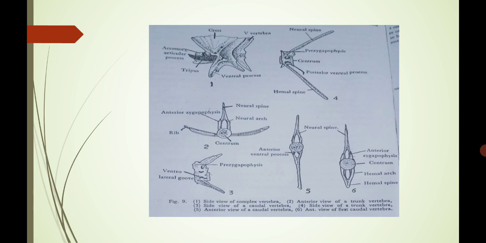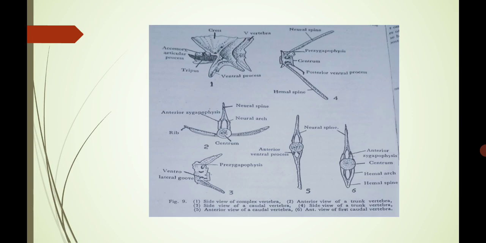In the first diagram, this is a side view of a complex vertebra. In the vertebral column, the first to fifth vertebrae are the complex vertebra. These contain a crest-like structure, which is triangular in shape. This one is a V-shaped vertebra. On that side there is a tripus present, the accessory articular processes. And these are the ventral processes.